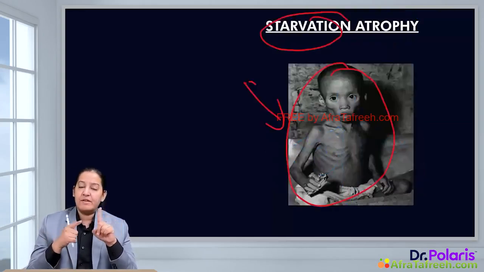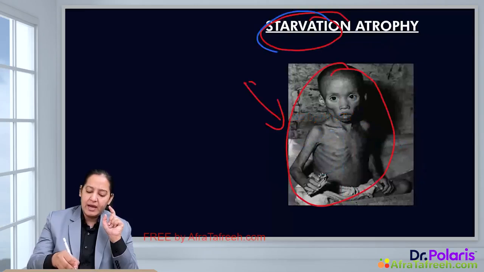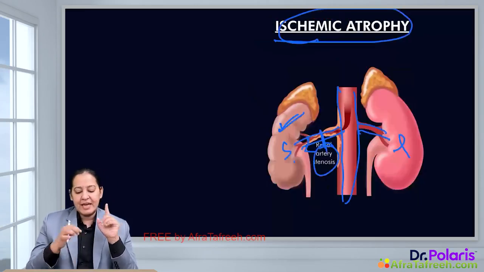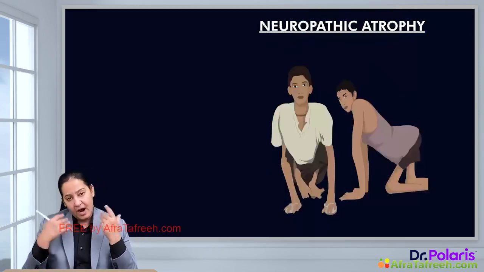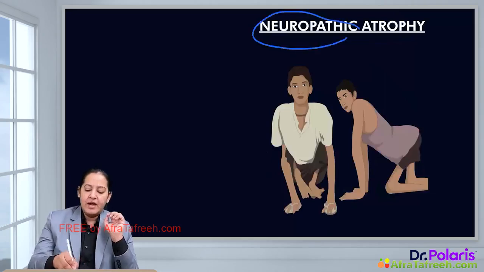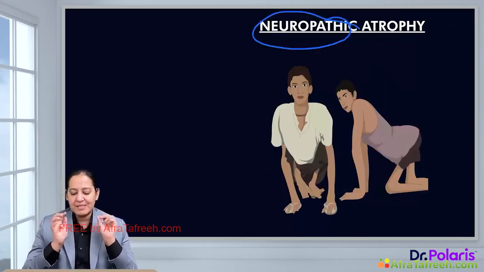So the first atrophy was starvation atrophy. It occurs in absence of food. The second atrophy is ischemic atrophy. It occurs in absence of blood. The third atrophy is neuropathic atrophy. It occurs due to defective nerves. The best example is polio.